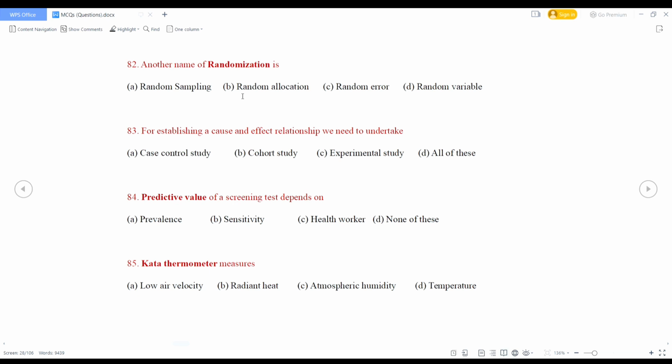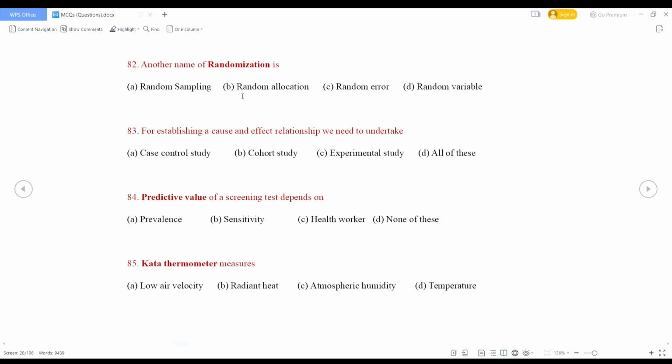Predictive value of a screening test depends on. Similar question has been discussed previously. Predictive value of a screening test depends on prevalence, sensitivity, health worker, none of these. So what is the right answer? Predictive value always depends on prevalence.